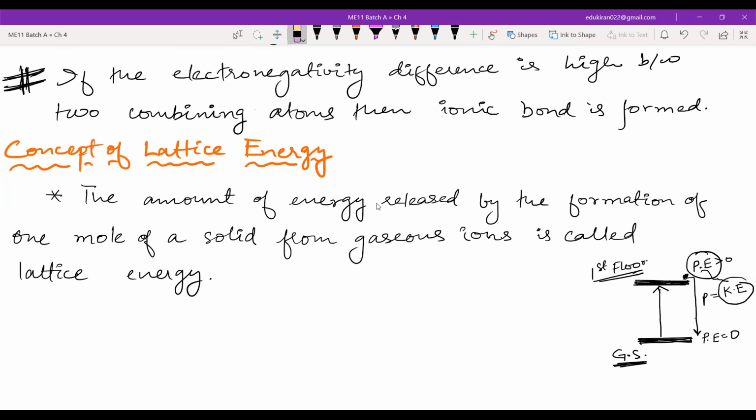Please, in your notebook, open de Broglie hypothesis. Everyone, Hamza, Hiba, Khalid, Salman, all of you open de Broglie hypothesis. Momentum and kinetic energy?